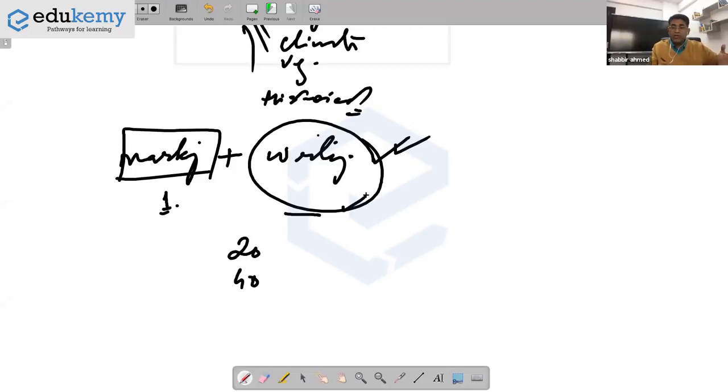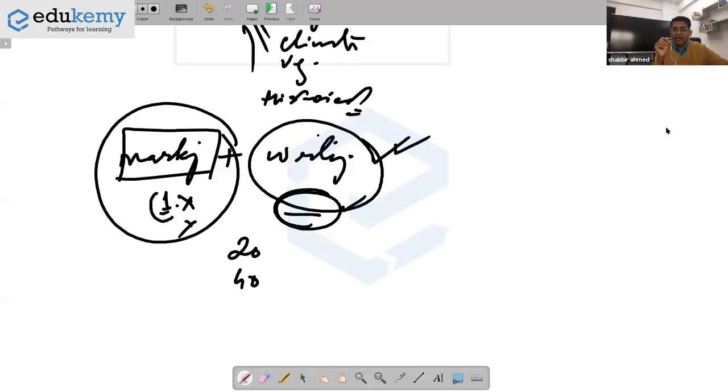The instructions tell you very clearly that if you do not write properly, your location marking will not be evaluated. If your entry is slightly off the right location, this is entirely at the discretion of the examiner. Agar bahut zyada difference hai, he can give you 0.